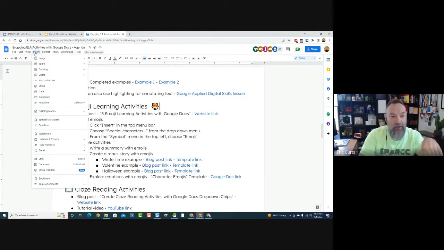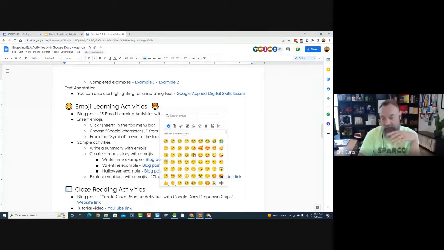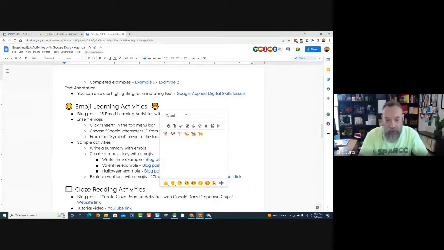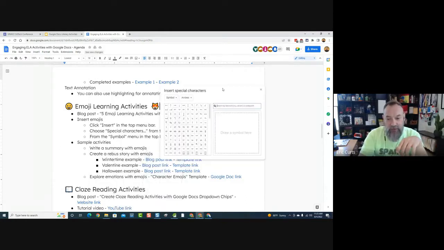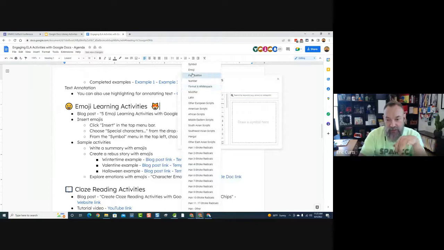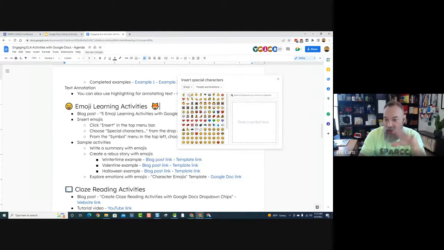If you want, another option is you can go to the Insert menu and then go down to Special Characters. That'll get you to the emojis as well, and it gives you one other cool feature. So normally, yes, I would just go Insert Emoji because boom, I can scroll through them. I can type in and say, okay, I need a picture of a dog. You can just type in dog. That's fantastic. The only reason I might go to the other one sometimes is it has this extra cool feature. If you go to Insert Special Characters, you can choose emoji from the drop-down as the category. It's the same emojis.